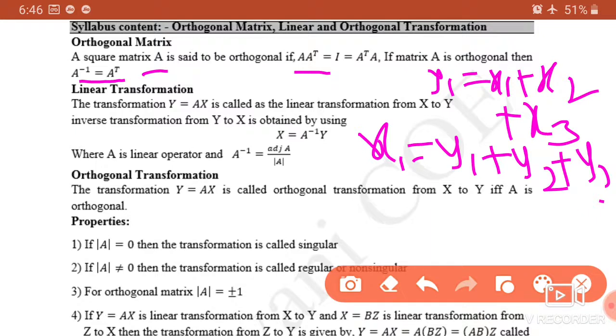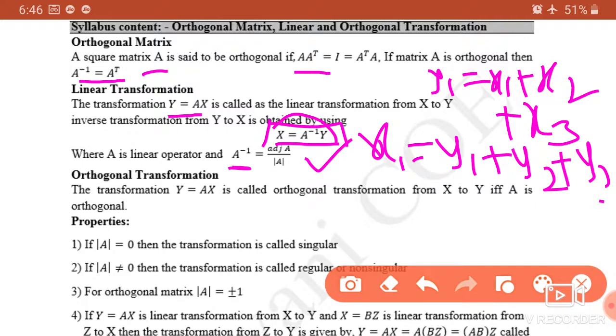Now see how this transformation occurs. If we have a transformation y is equal to Ax from x to y, then the inverse transformation from y to x is obtained as x is equal to A inverse into y, where inverse can be obtained by using the formula adjoint of A divided by determinant of A. Now this is for simple linear transformation. What is the formula? X is equal to A inverse into Y.